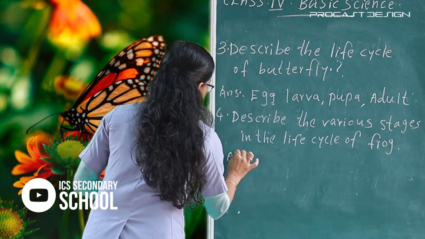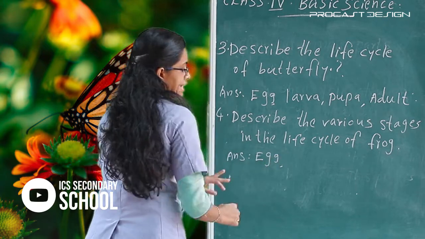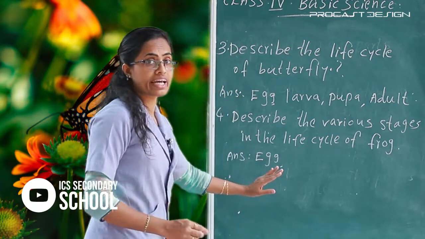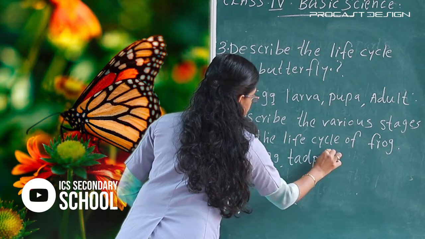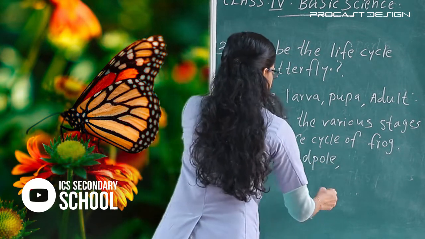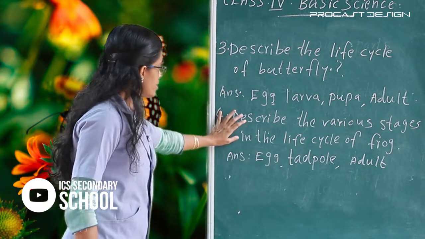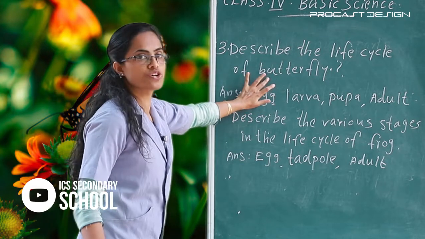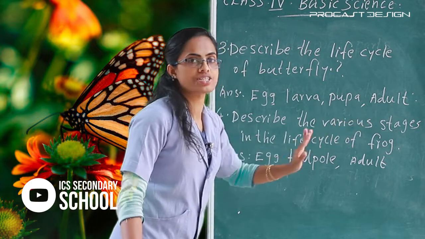Listen here, the answer is egg, and the young frog that is called tadpole, and adult frog. Describe the life cycle of butterfly: egg, larva, pupa and adult.